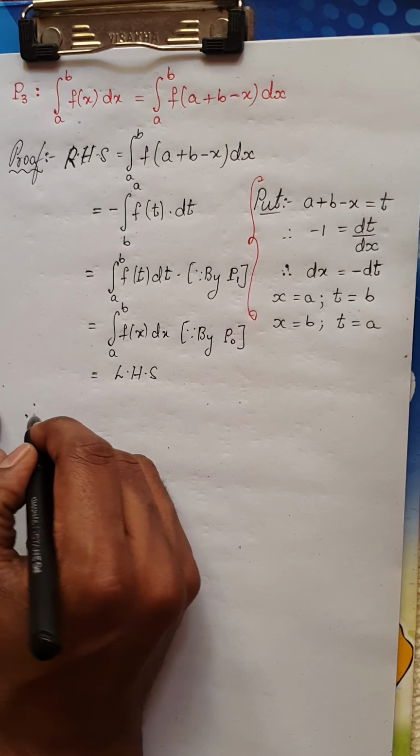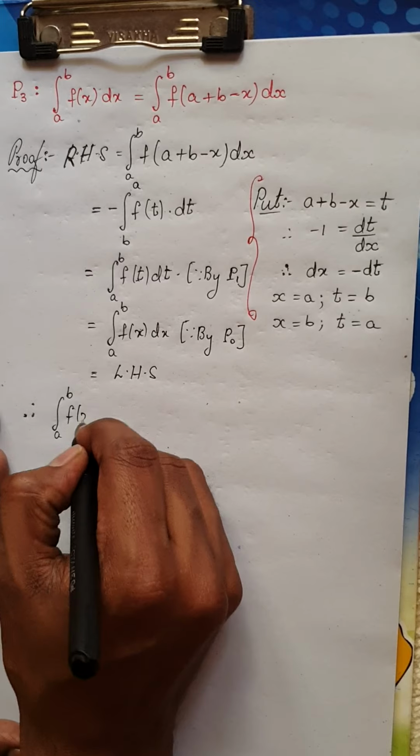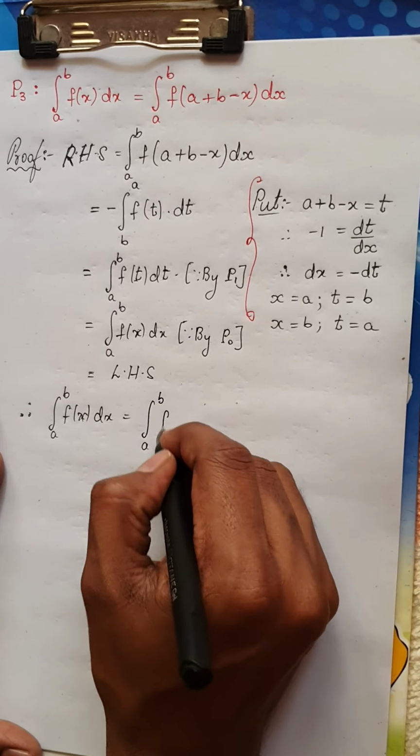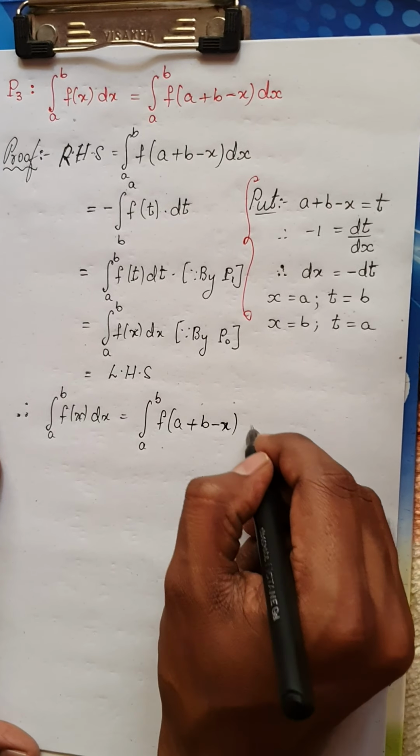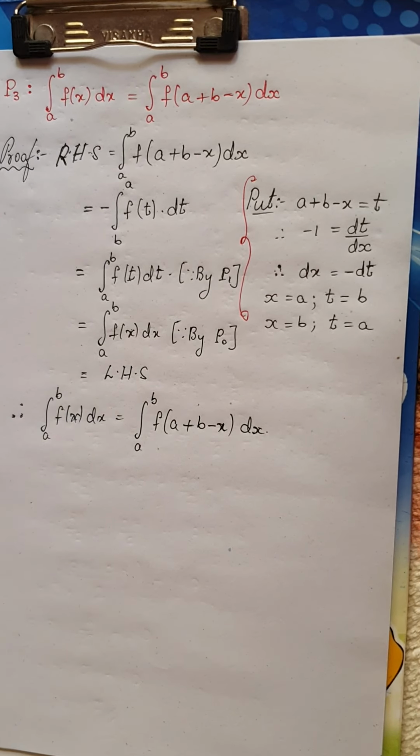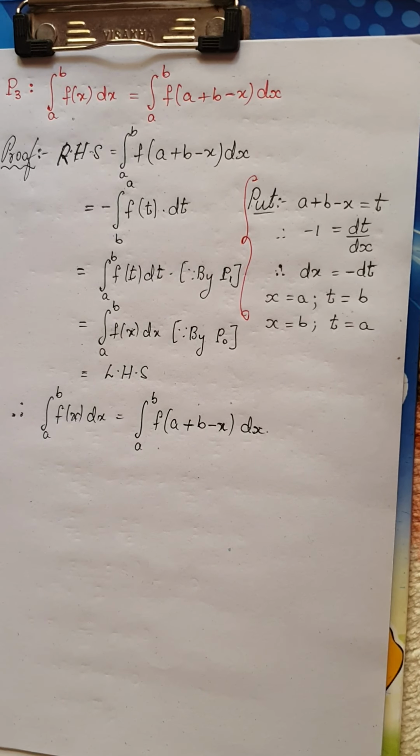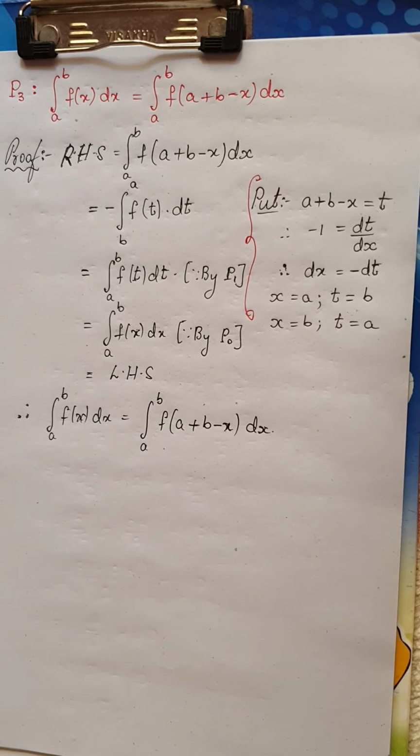Therefore, I can write integral from a to b f of x dx is nothing but integral from a to b f of a plus b minus x dx. Is it clear? So this is the proof, a very simple proof, but if they give you this time, you can easily find the proof of this. You can prove this easily, and now we have a problem related to this.